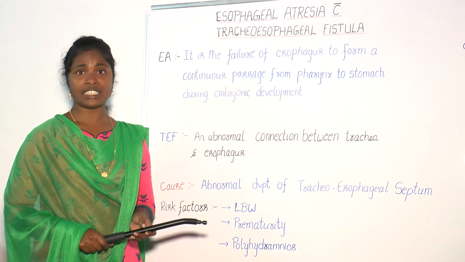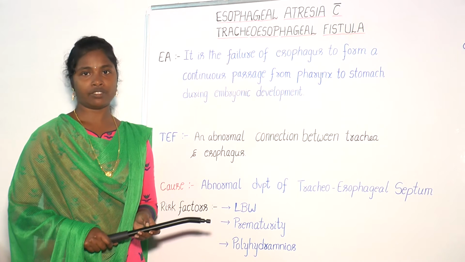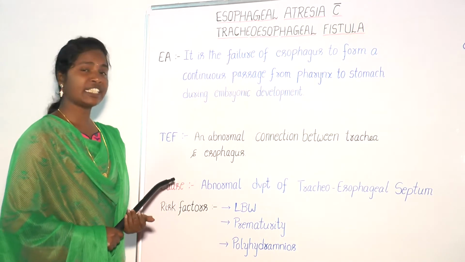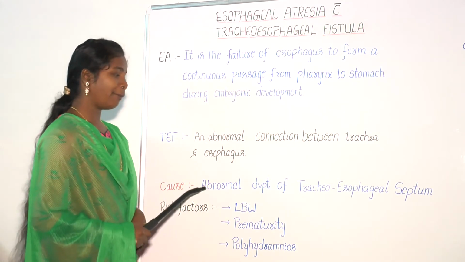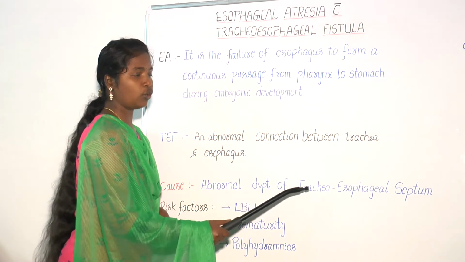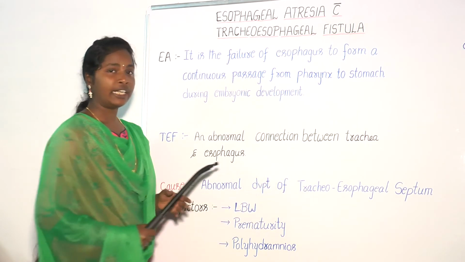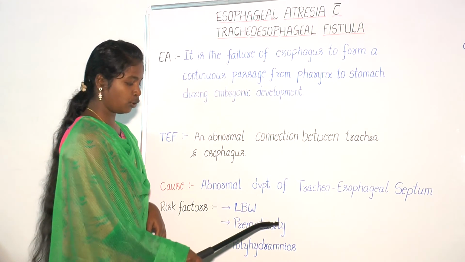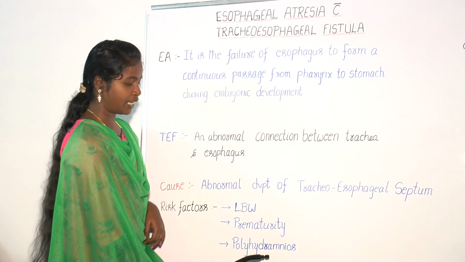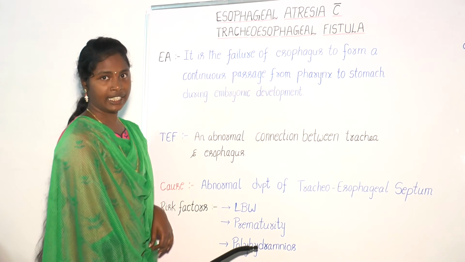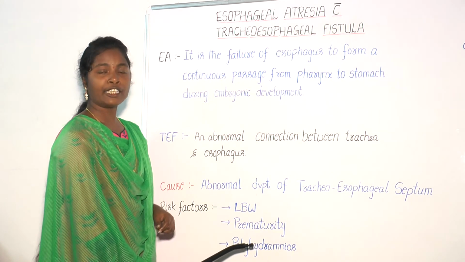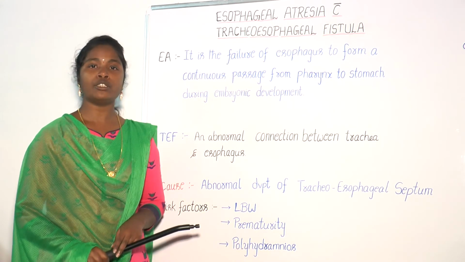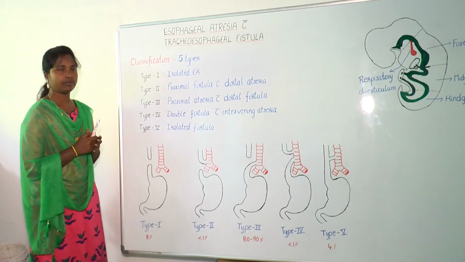The exact cause is still unknown in most cases, but both conditions occur due to abnormal development of the tracheoesophageal septum. The risk factors include low birth weight, prematurity and polyhydramnios. Polyhydramnios is a condition in which the amniotic fluid amount is more than 2000 ml.